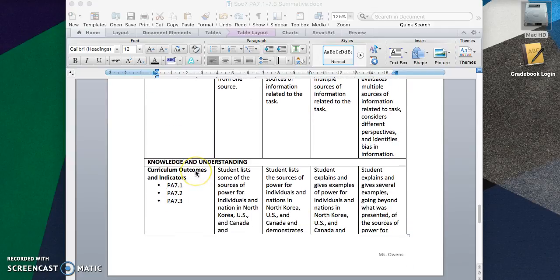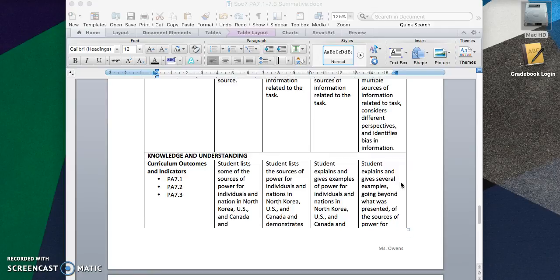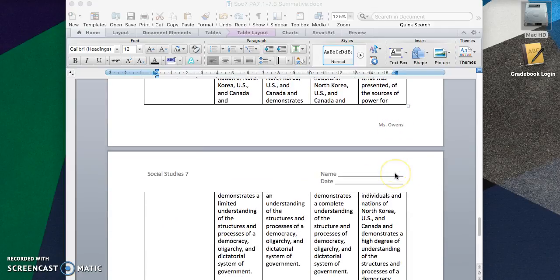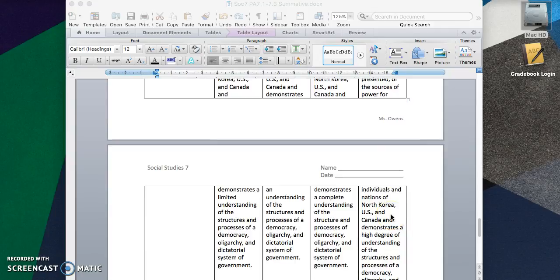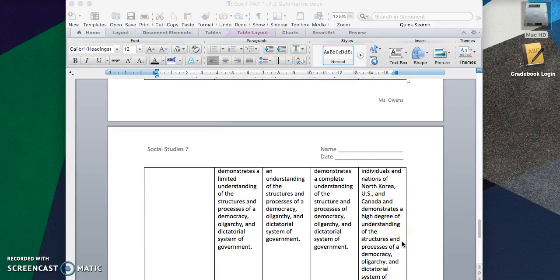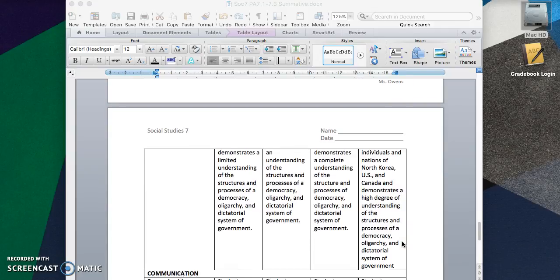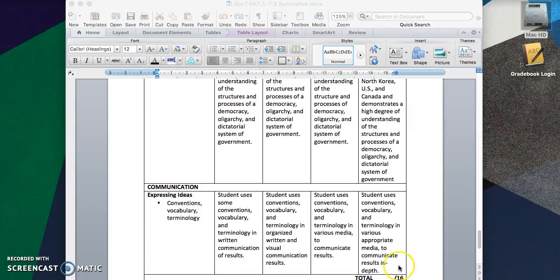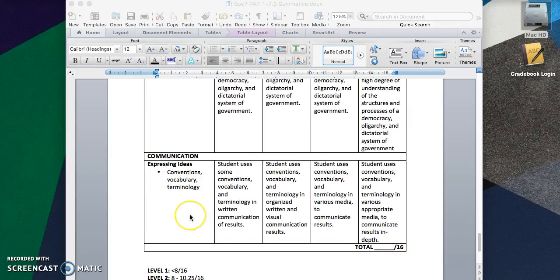Next is your knowledge and understanding of the core outcomes of this unit. For your highest level of achievement here, you're going to be explaining and giving several examples, going beyond what was presented in class, of the sources of power for individuals and nations of North Korea, the US, and Canada, and you'd be demonstrating a high degree of understanding of the structures and processes of a democracy, oligarchy, and dictatorial system of government. Finally, it's the communication of your ideas.